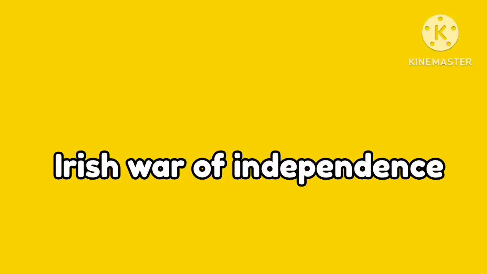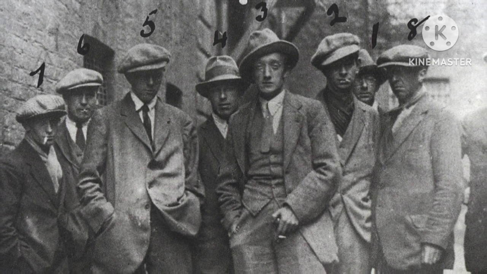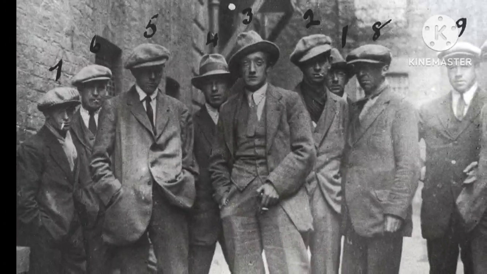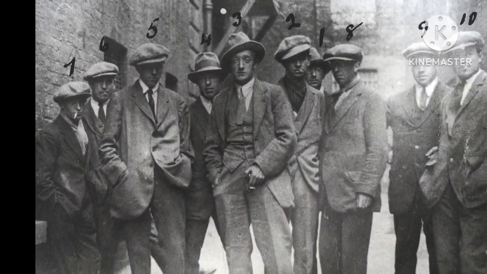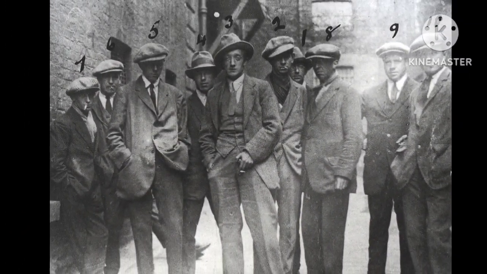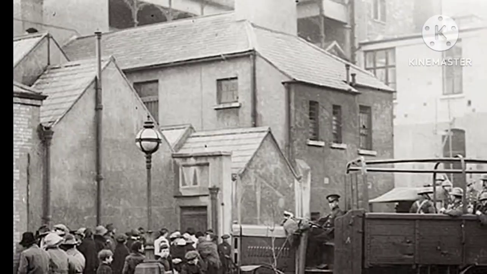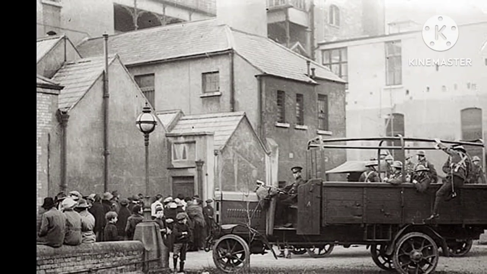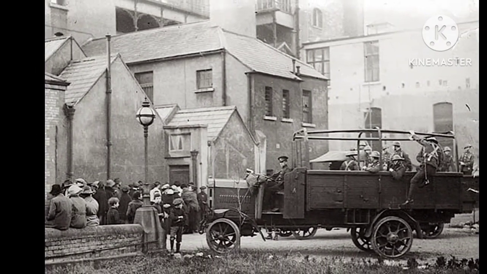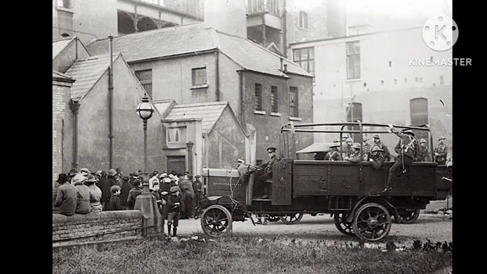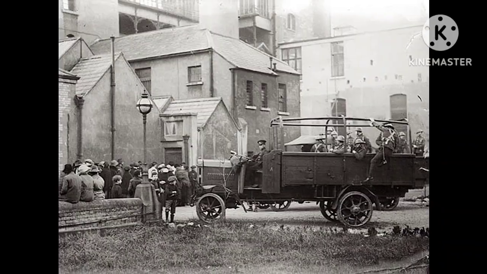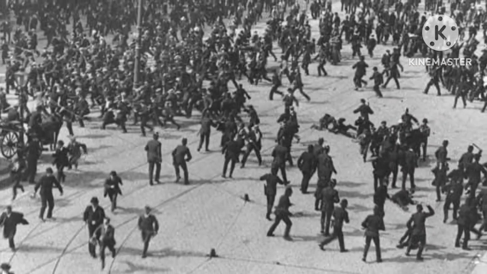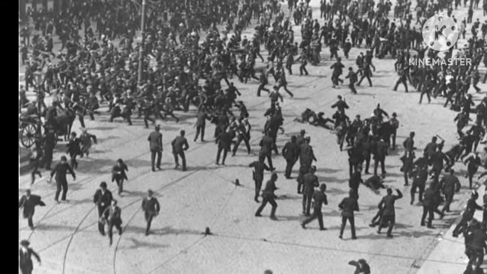The Irish War of Independence, which lasted from 1919 to 1921, was a major conflict between the Irish Republican Army and British forces. The conflict was marked by numerous acts of violence, including bombings, assassinations, and ambushes. One of the most notorious events of the conflict was Bloody Sunday, a day on which British forces carried out a series of deadly attacks on Irish civilians in retaliation for IRA activities. This article will explore the events leading up to Bloody Sunday, the events of the day itself, and its aftermath.